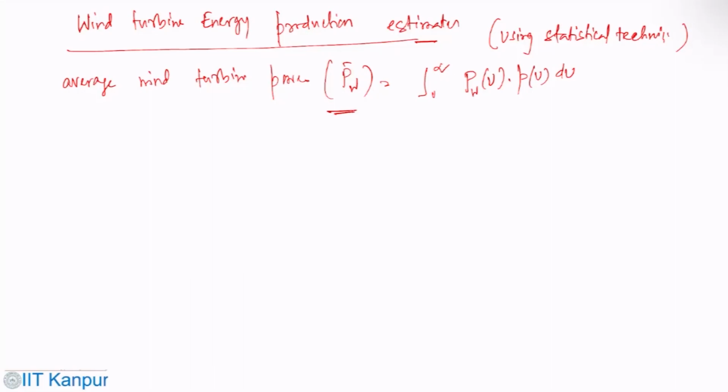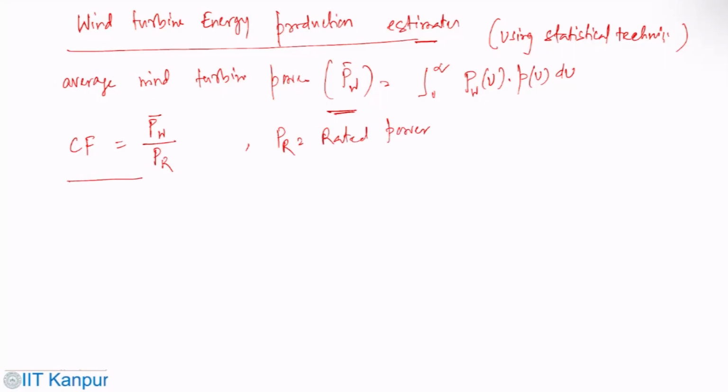This P bar W, which is average wind turbine power, can also be used to calculate a related performance parameter called the capacity factor. The capacity factor of a wind turbine at a given site is the ratio of the energy actually produced by the turbine to the total energy that could have been produced if the machine ran at its rated power, that means PR. So PR is rated power. This is how we estimate the capacity factor.